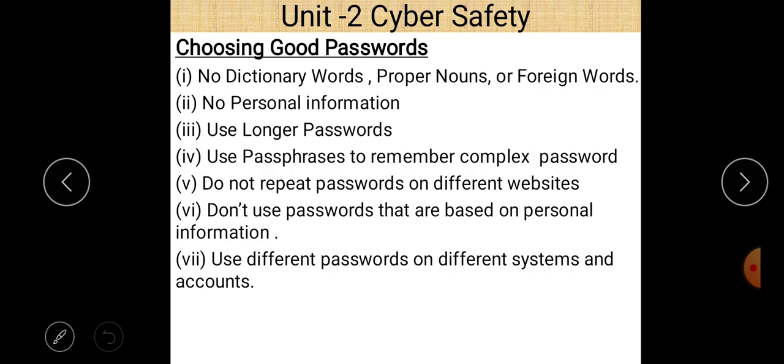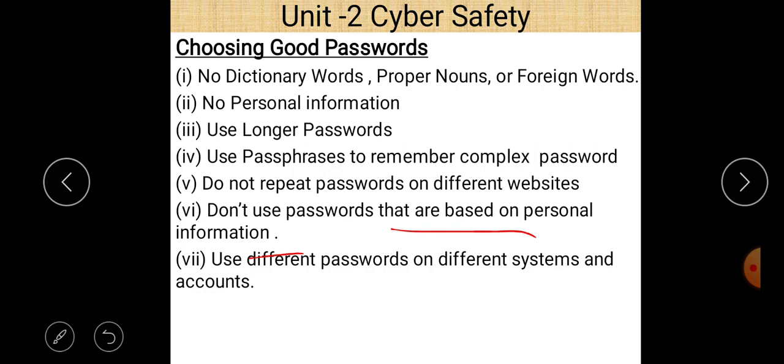Okay, so always use different passwords for different websites, and don't use passwords that are based on personal information. That is very important information. Every person has some personal information, and most of the time users create a password based on their personal information. Personal information can be guessed very easily, and if the password is based on personal information, then this password may be easily cracked.